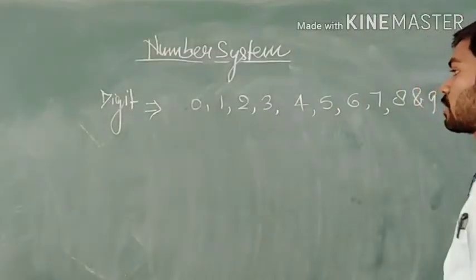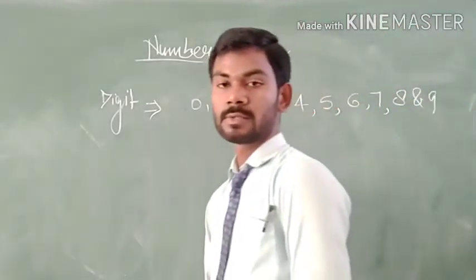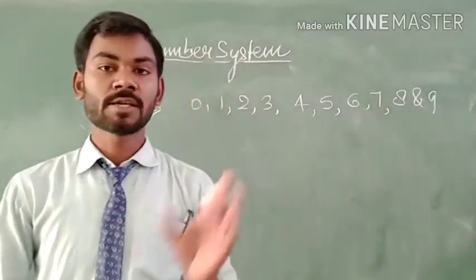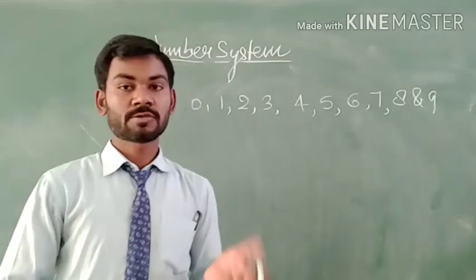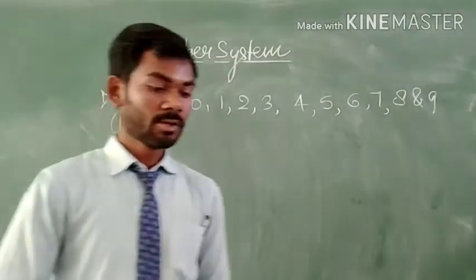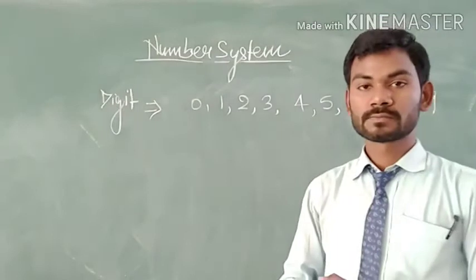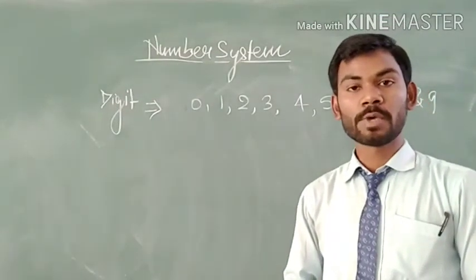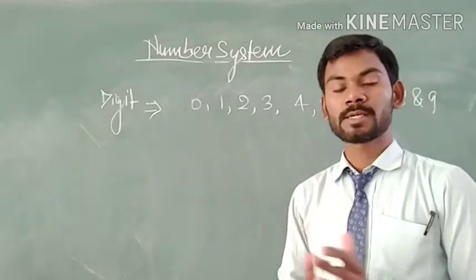When we write numbers using these digits indefinitely, they are referred to as natural numbers as well as whole numbers. These digits are also the base of complete mathematics.